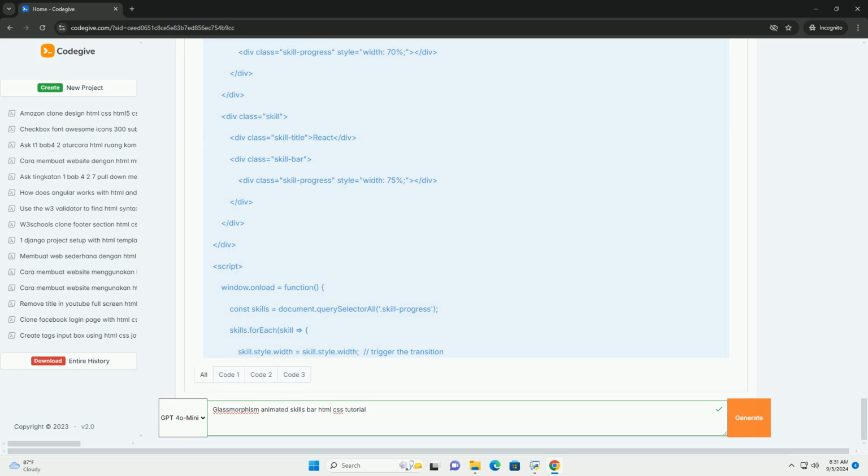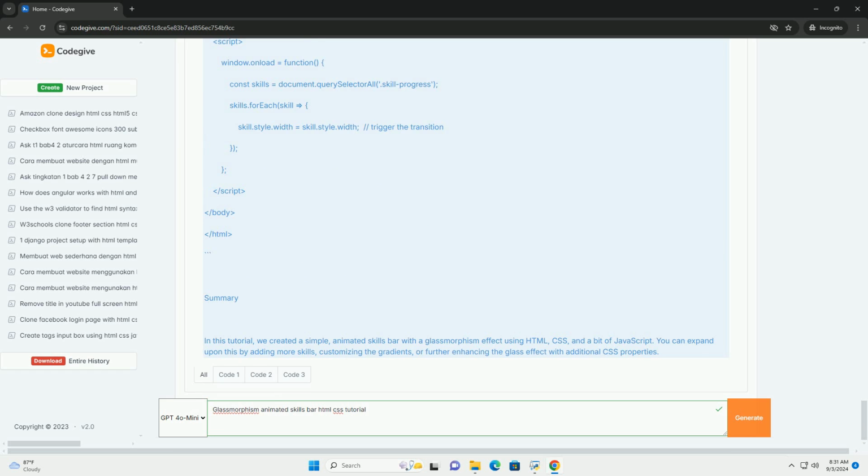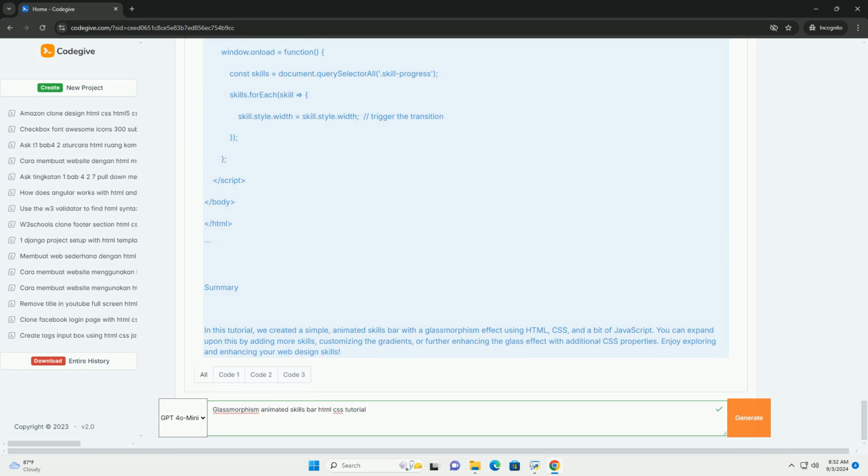By the end of the tutorial, users gain practical skills in combining modern design techniques with animations, enhancing the overall user experience of their web projects.